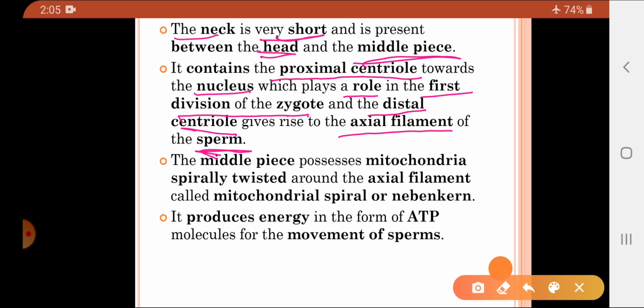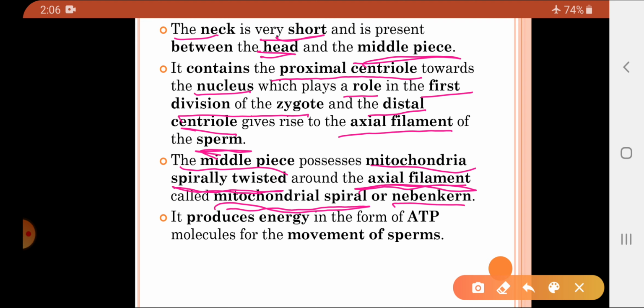Out of that, the proximal centriole plays the role in the first division of the zygote after fertilization, whereas the distal centriole gives rise to the axial filament of the sperm. Now the middle piece. What does the middle piece consist of? It possesses mitochondria which are spirally twisted around the axial filament, which is called the mitochondrial spiral or also called the Nebenkern.